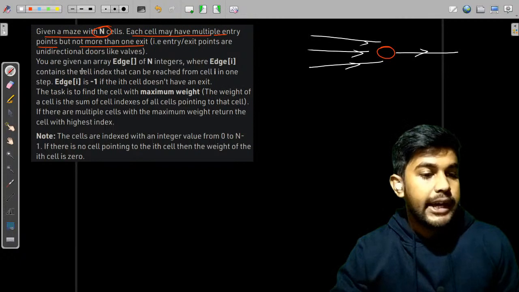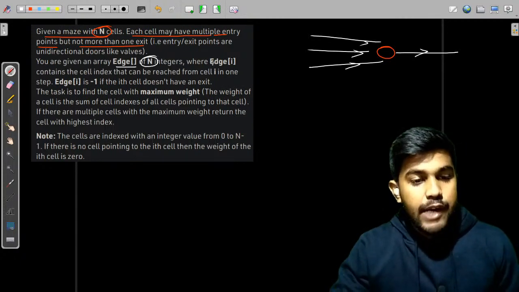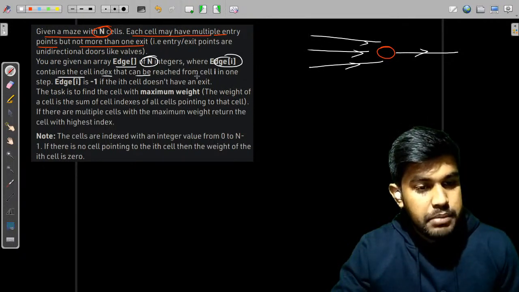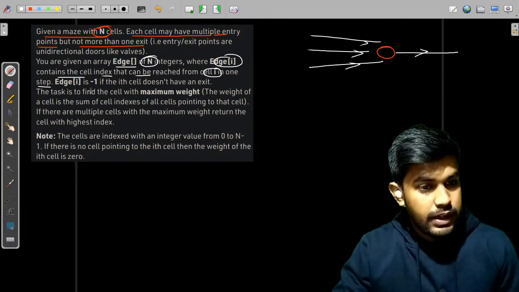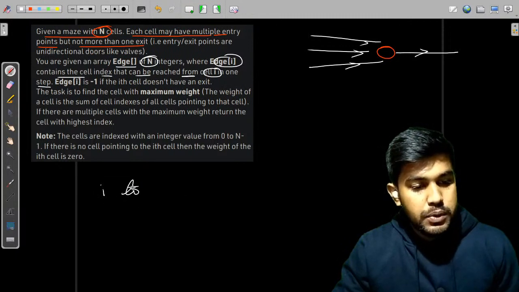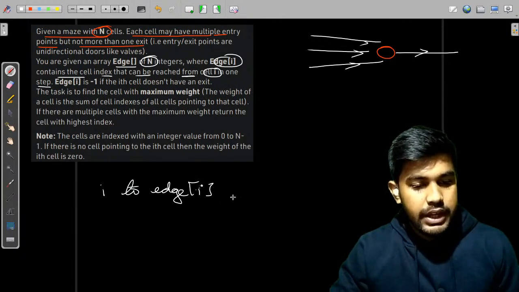You are given an array edge of n integers where edge[i] contains the cell index that can be reached from the cell i in one step, so from i to edge[i]. This is absolutely very important.